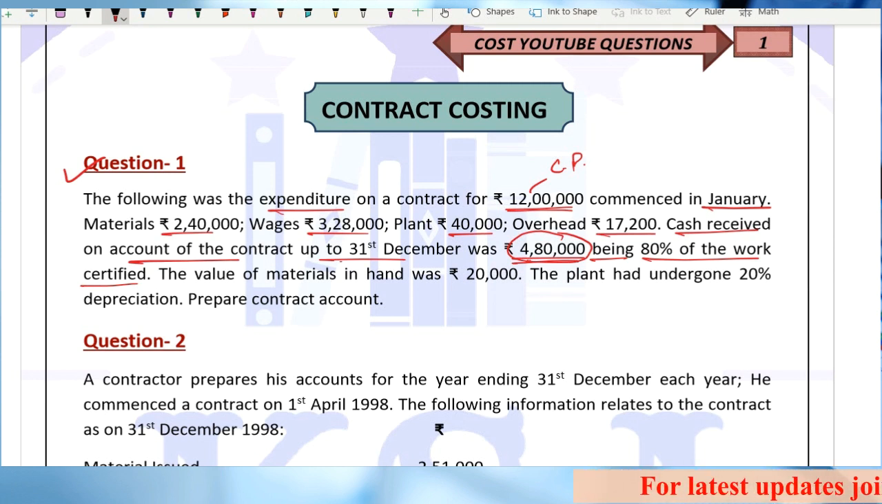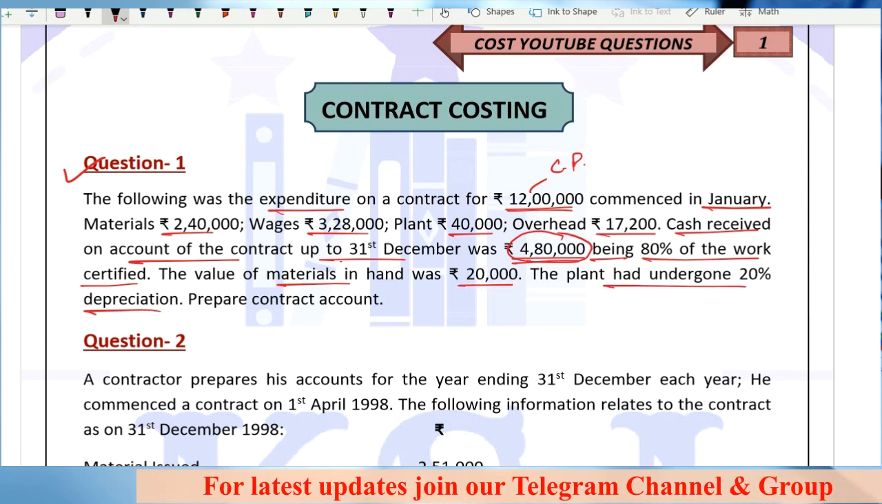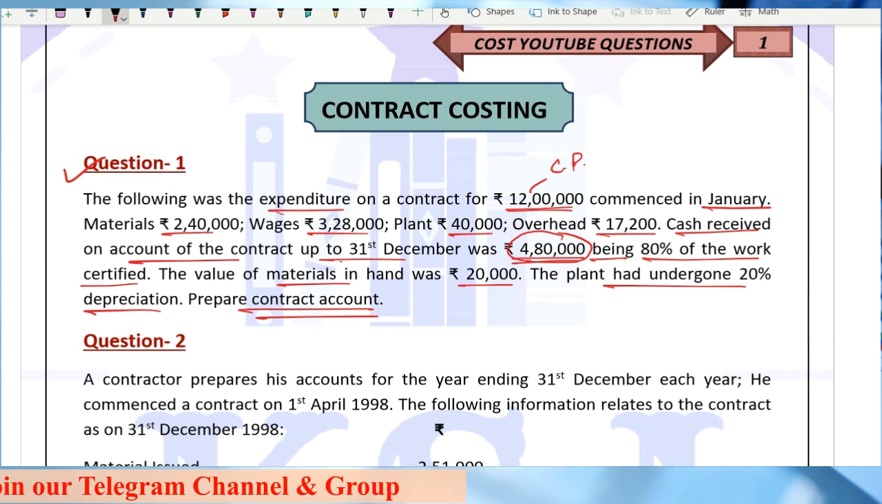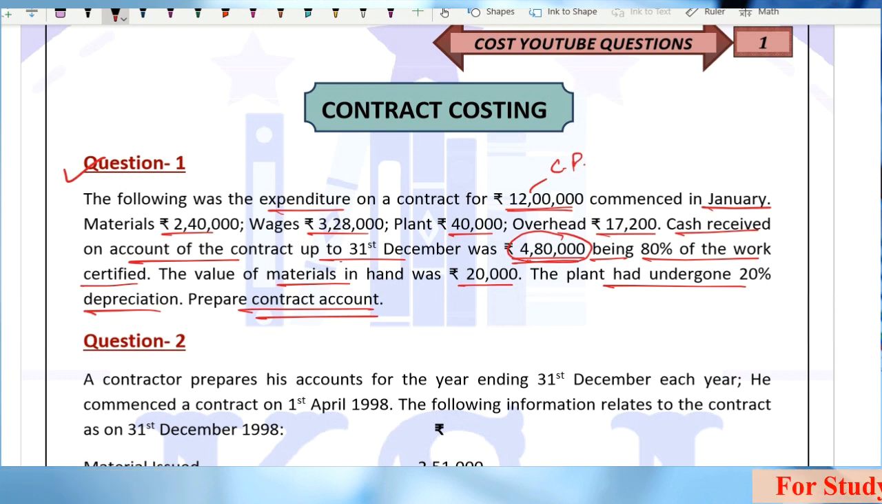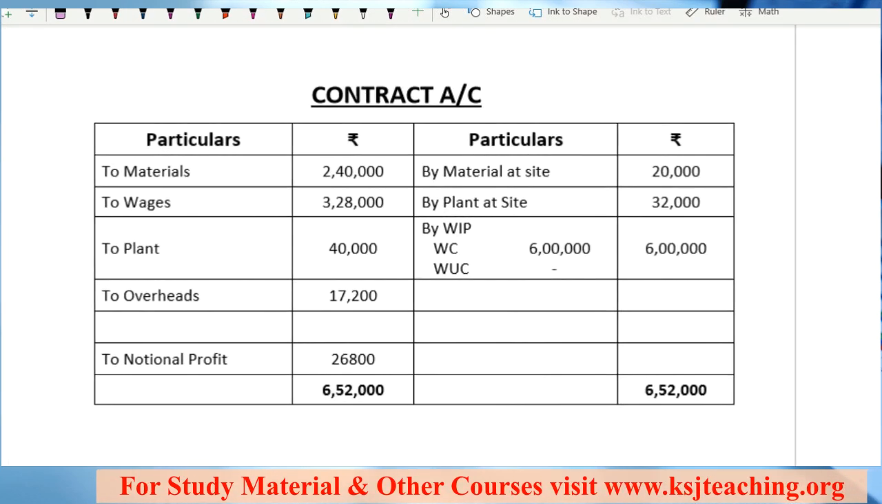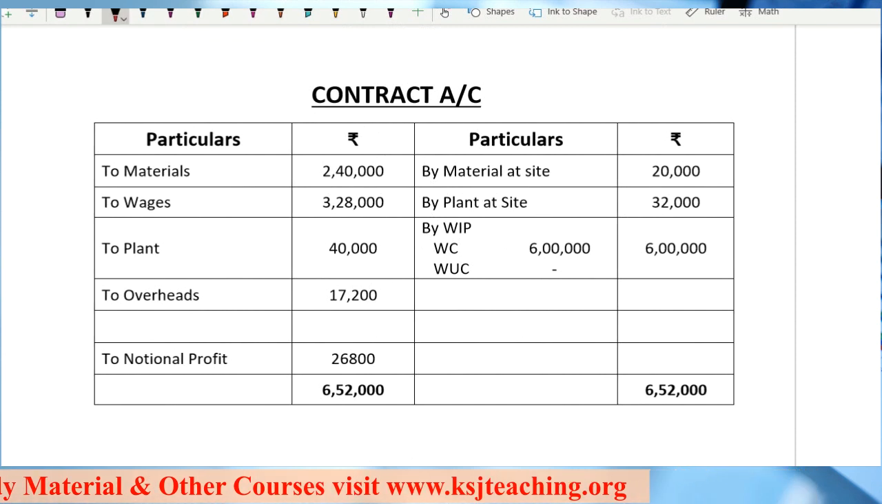Clear? The value of materials in hand was 20,000. The plant had undergone 20% depreciation. Prepare the contract account. Now this seems to be very simple, right? Expenditure is given to you: materials given, wages given, plant given, overheads given. So you will write it as such, no issues in that, right? I'll show you the solution here now. This is our solution number 1.